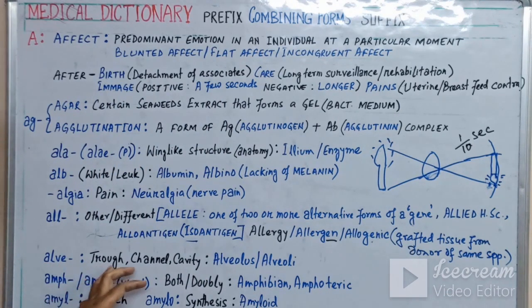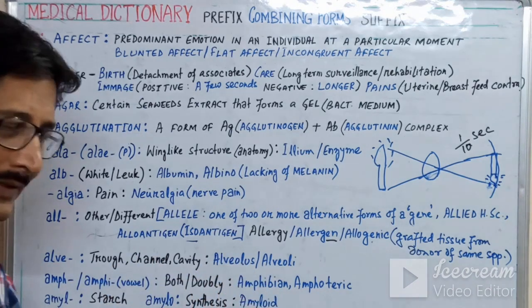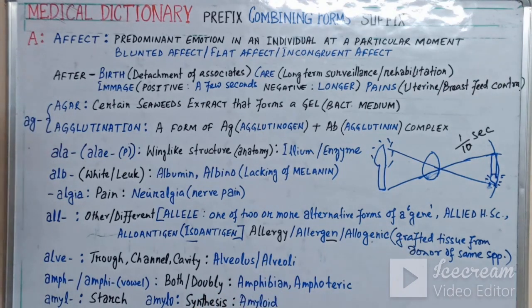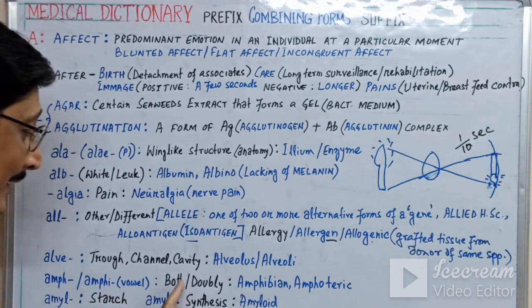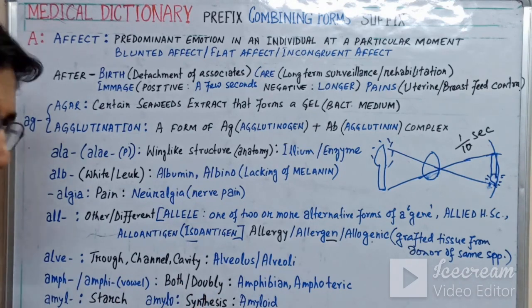Now alv means trough or channel or cavity. Alveolus, plural alveoli, is the basic unit of our lung; commonly it is alveolus. Amph or amp, put before a vowel, means both, doubly.